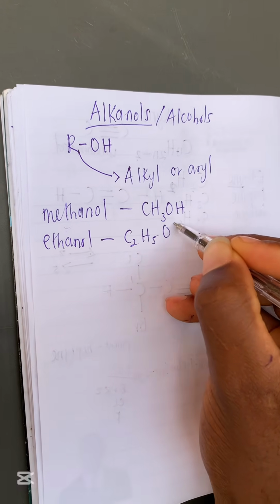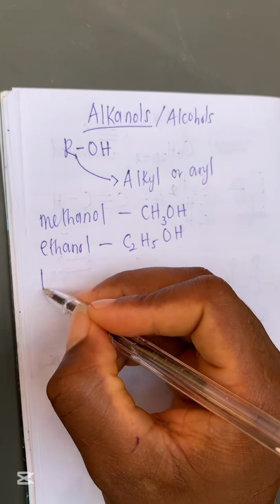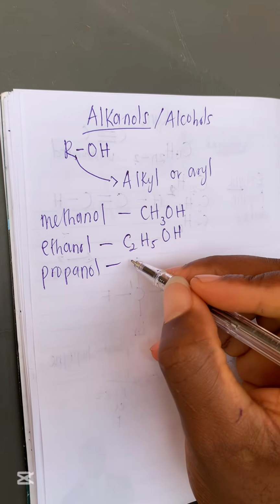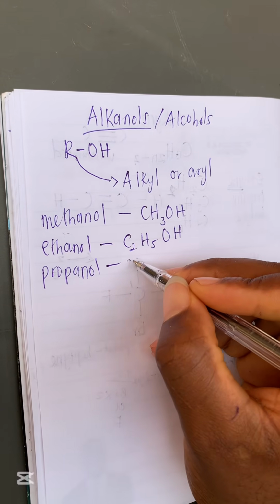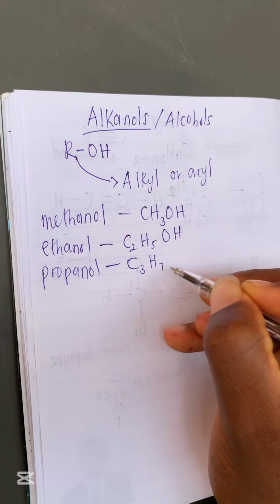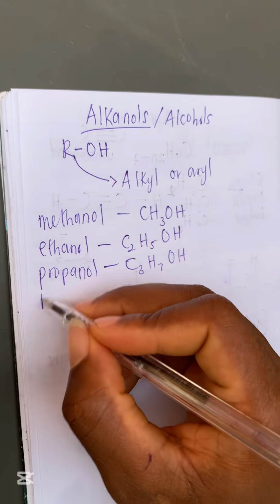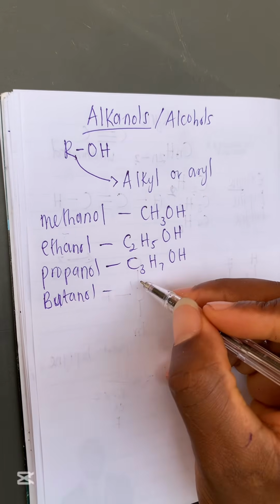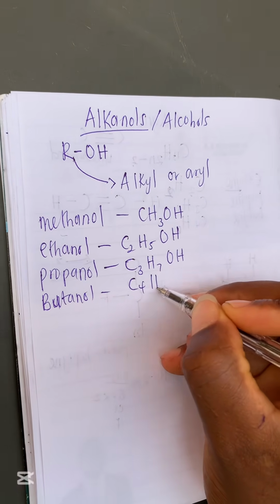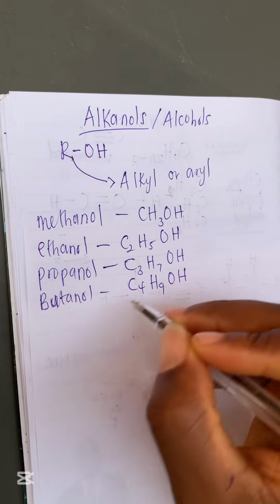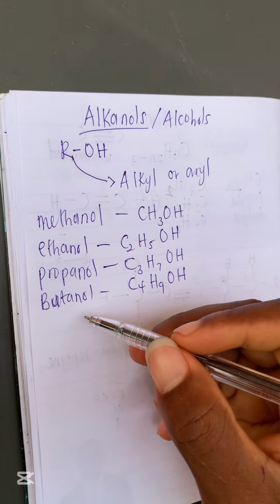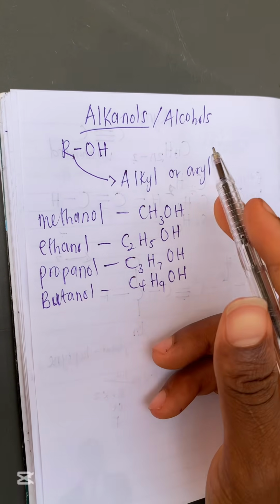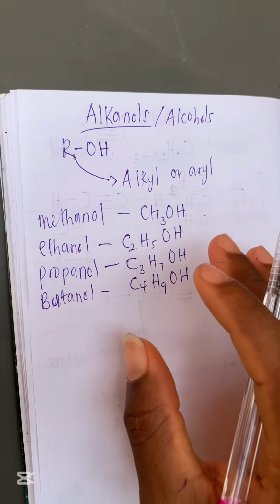C2H5, then OH. You can see the next member is propanol. All you just have to do is to put your normal formula for propyl first, C3H7, then add OH. Next one is butanol. Put your normal butyl formula, which is C4H9OH. Just like that. That's how it goes. You go to pentanol, hexanol, and the rest. So for this alkanol, you can see that organic chemistry is very simple.